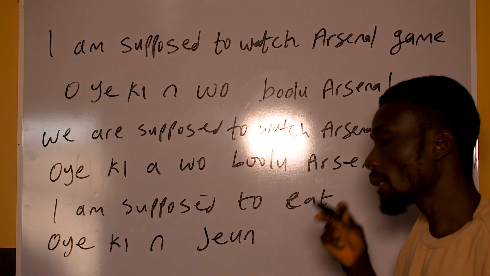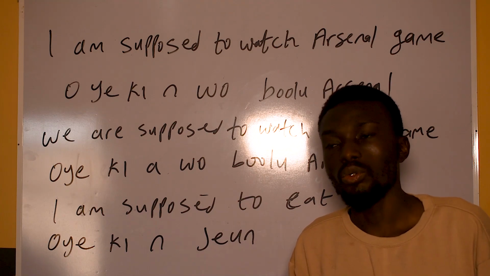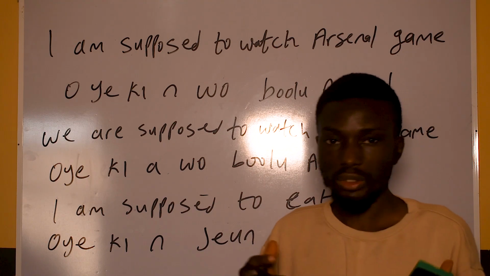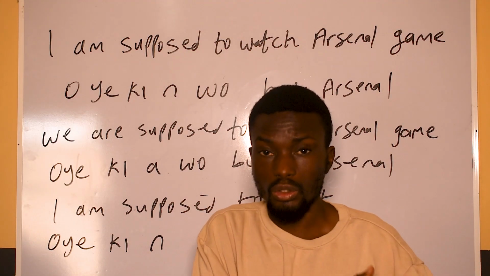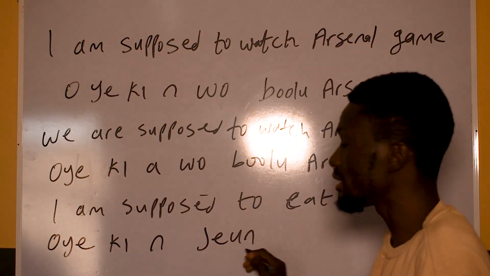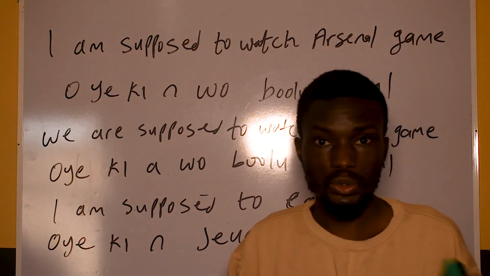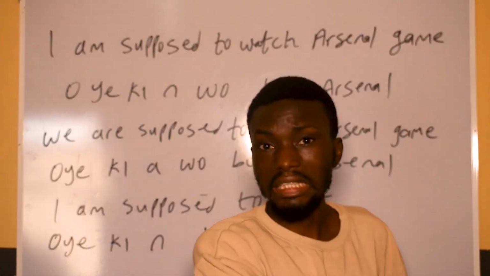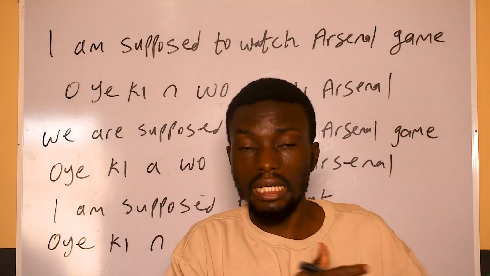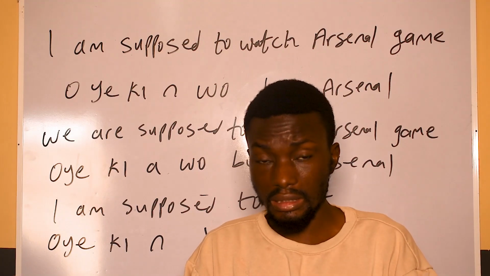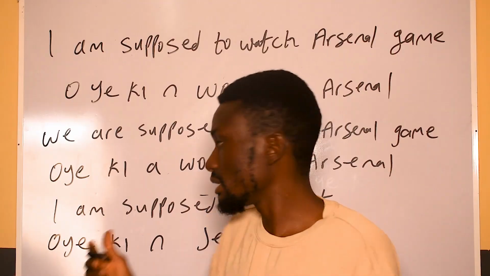Oyeki jẹun. So many of you, whenever you want to use eat, some of you are confused between je and jẹun. If you use je, that means you want to continue. You want to talk about what you eat, because je is like an action. You ate something, so you want to talk about what you ate. So you can say oyeki je rice. That I'm supposed to eat rice. But this one, oyeki jẹun, I'm supposed to eat. But if you use je, that means you want to talk about that specific food. Because it's like an action, you have to describe what the action did. You ate what. So je is eat, and jẹun is also eat.